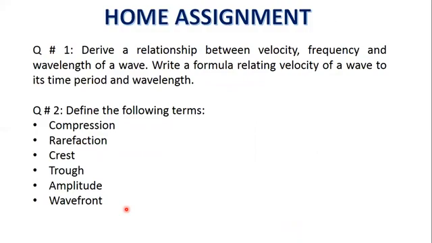This is your home assignment. Question number 1: Derive a relationship between velocity, frequency and wavelength of a wave. Write a formula relating velocity of a wave to its time period and wavelength. Question number 2: Define the following terms: compression, rarefaction, crest, trough, amplitude, and wavefront.